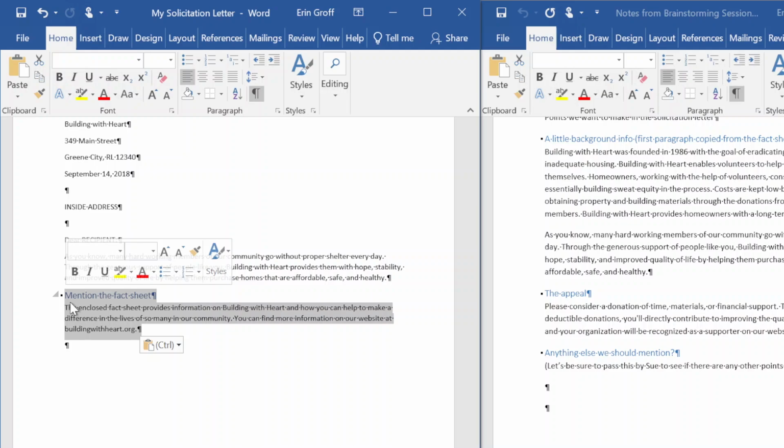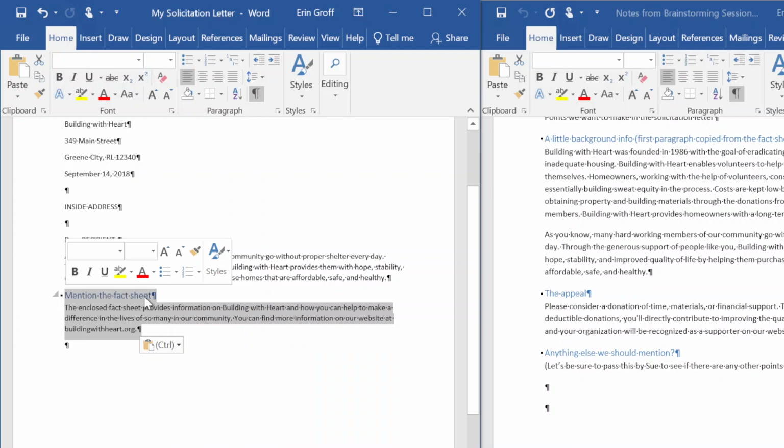While it may sometimes be your intention to move text this way, sometimes you may want to copy it, leaving the original behind. If you hold the Control key while dragging, the original will be left behind, resulting in a copy. In this case, it doesn't matter that you moved instead of copying. 5B, in my solicitation letter, examine the Mention the Fact Sheet heading. This heading has kept the formatting it had from the original document.